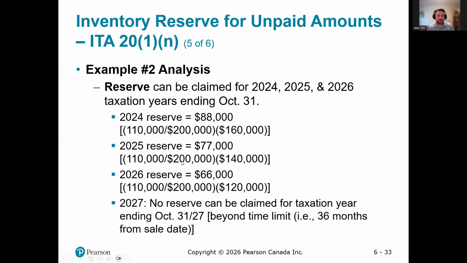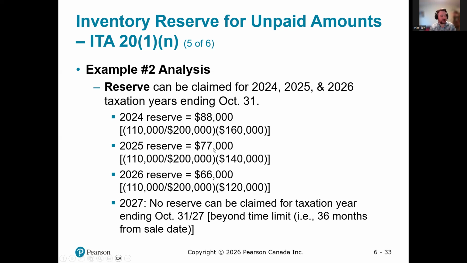Applying our profit rate, that means our new reserve is $77,000. So in 2025, when we add back the old reserve and recognize the new reserve, that difference is $11,000. So we will have net income of $11,000 that we will pay taxes on in 2025.